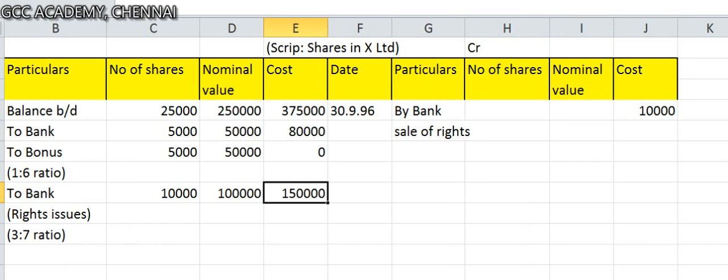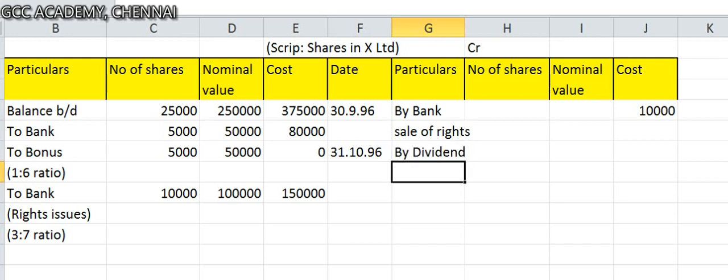Okay. Then dividend on shares, 31st October, he is getting dividend on shares acquired on 2/6/96.